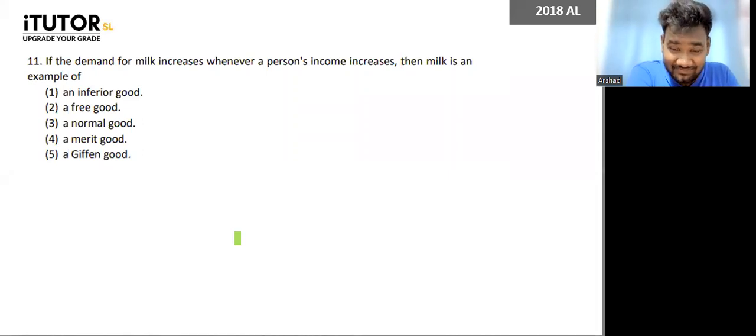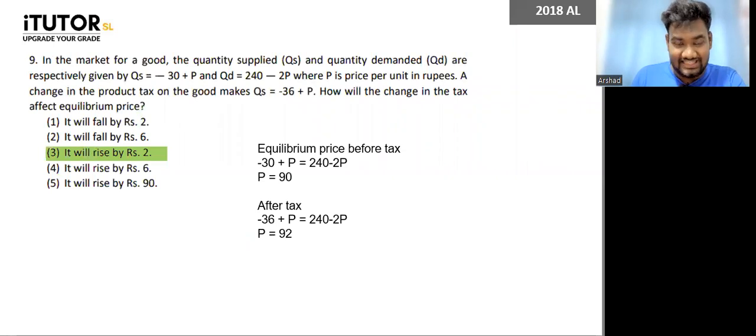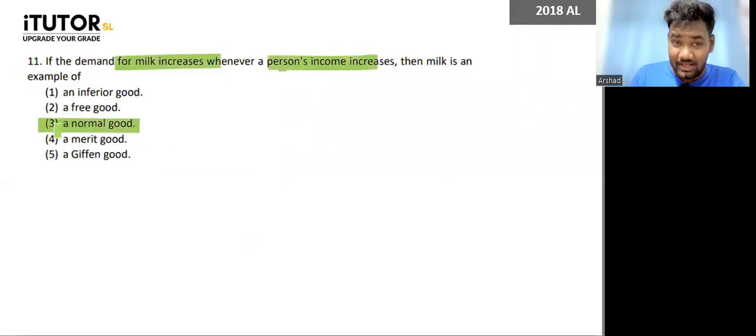If you're not asleep, give me an answer. This is the easiest the question can get. Are these even A-level questions? So demand is increasing when the income is increasing means it's what, guys? It's a normal good. Okay. The ninth one answer was 3. The 11th one answer is again 3, normal good.